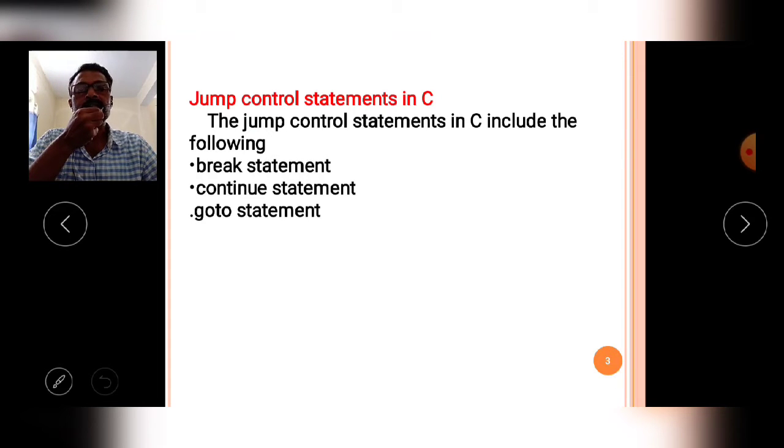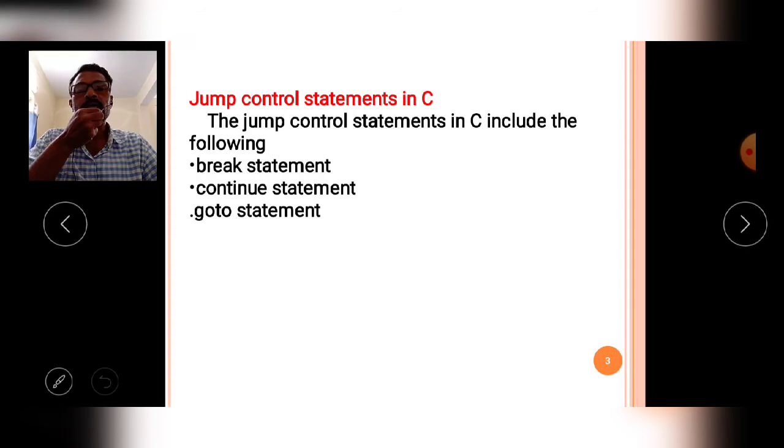With the help of jumping control statements, the control will jump from one place to another in the execution methodology of the C program.